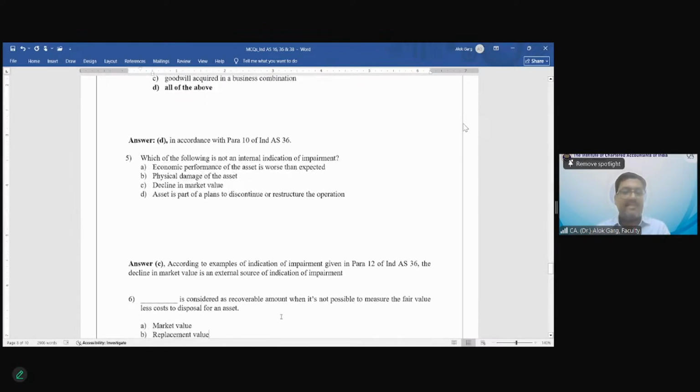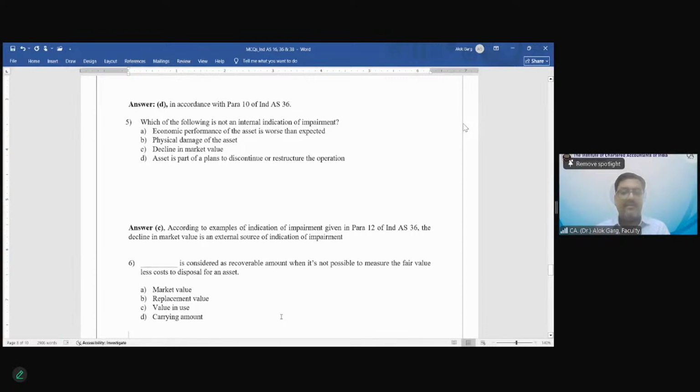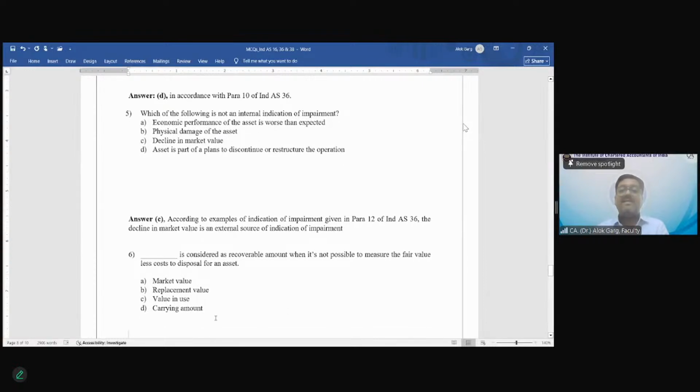Question number 6. Dash is considered as recoverable amount when it is not possible to measure the fair value less cost of disposal for an asset. Market value, replacement value, value in use, carrying amount. We discussed this today. C. Value in use. Value in use, right.